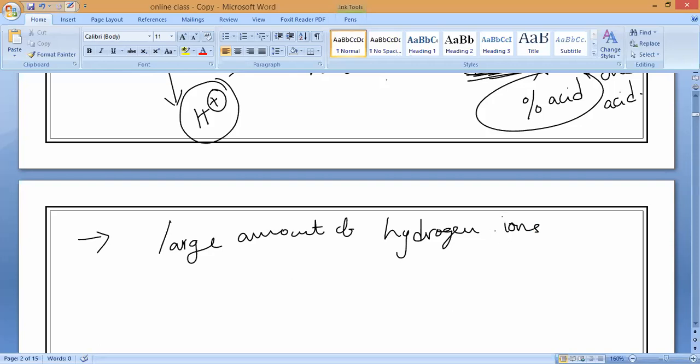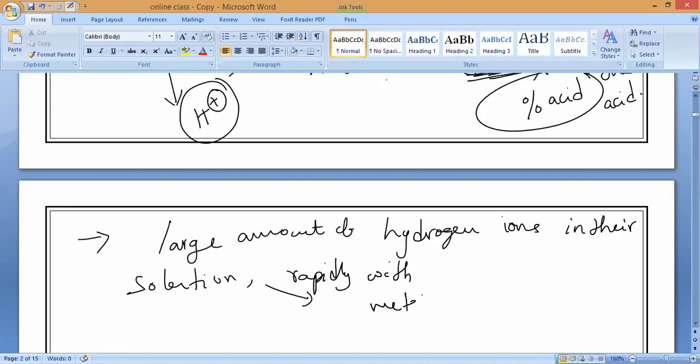Please note it down. If a large amount of hydrogen ions is present in the solution, then strong acids react very rapidly with all the metals.